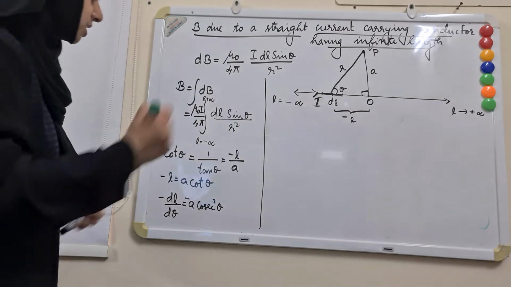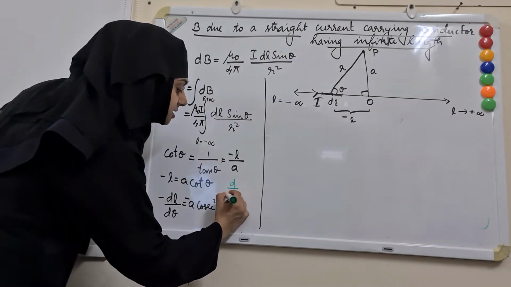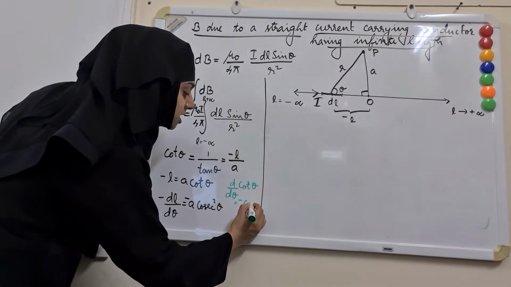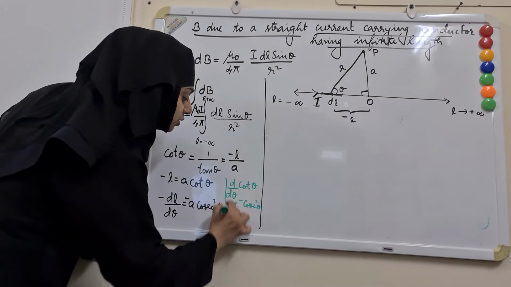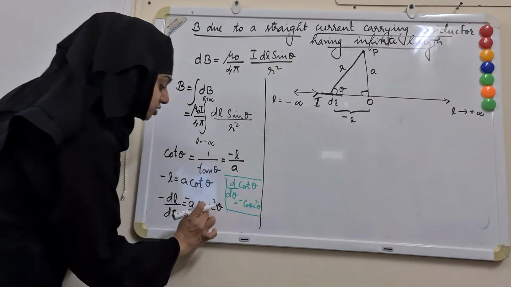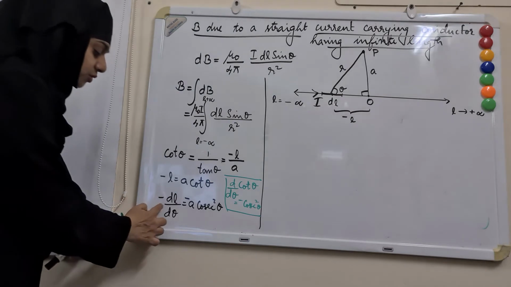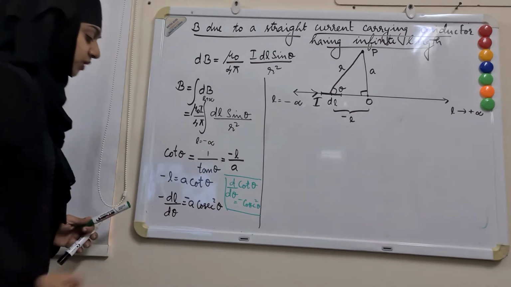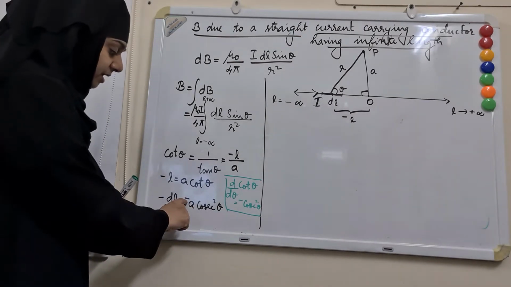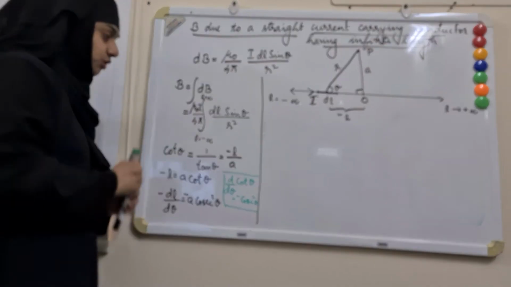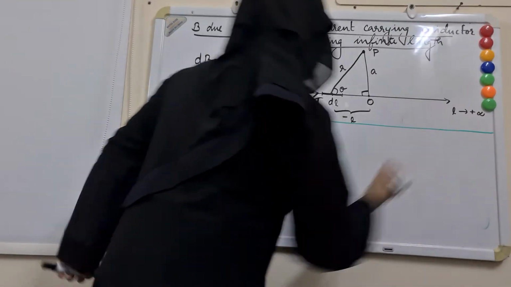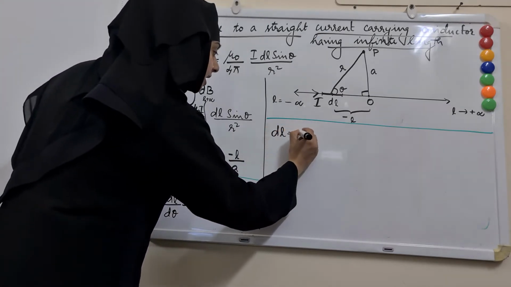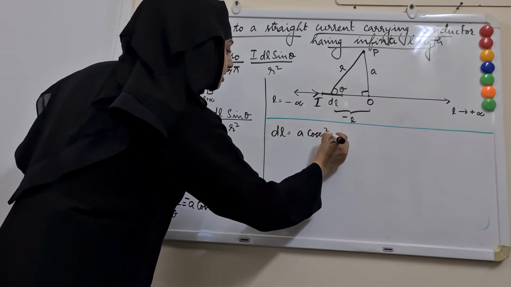So remember this, we use this expression here. So we got minus dL by d theta is minus A cosec square theta. And from this expression, minus on both sides gets cancelled. So I can write here dL is equal to A cosec square theta d theta.